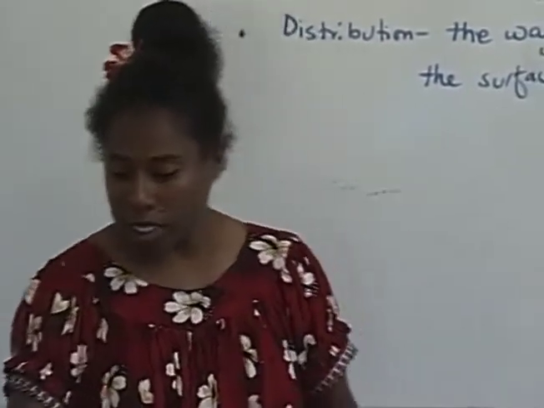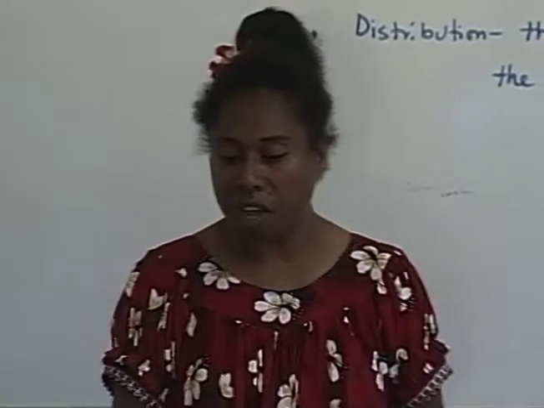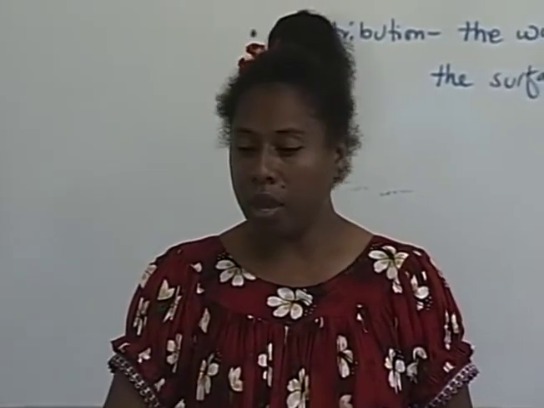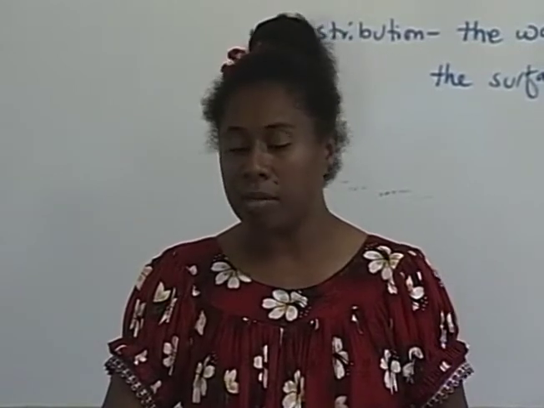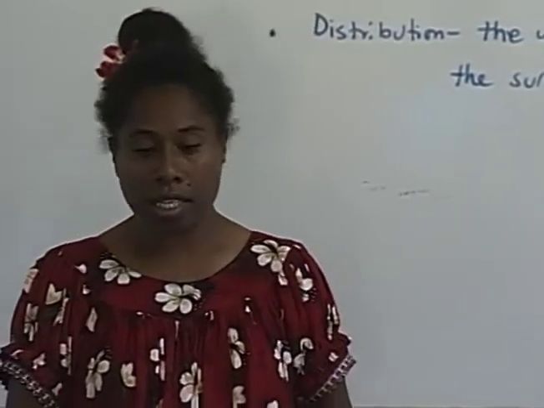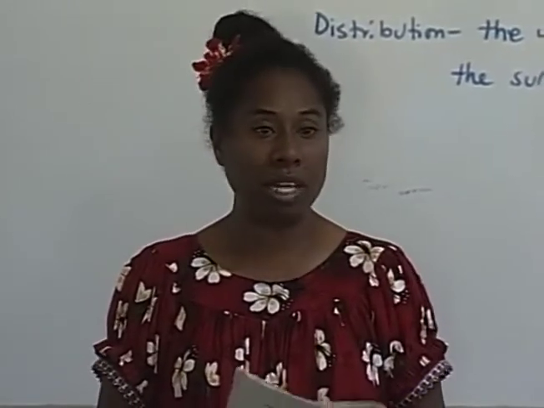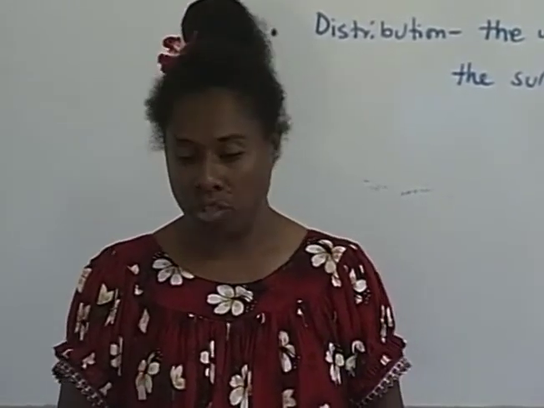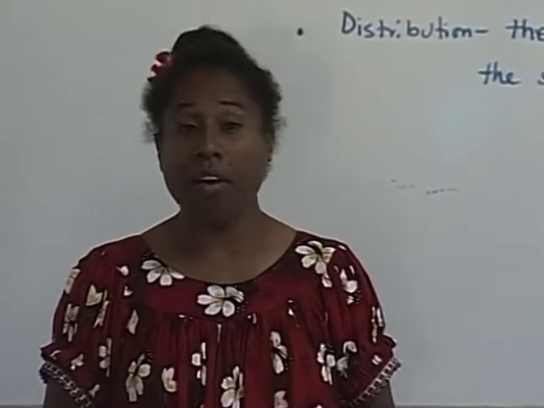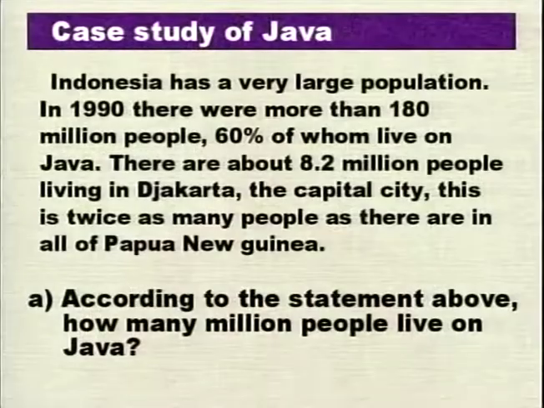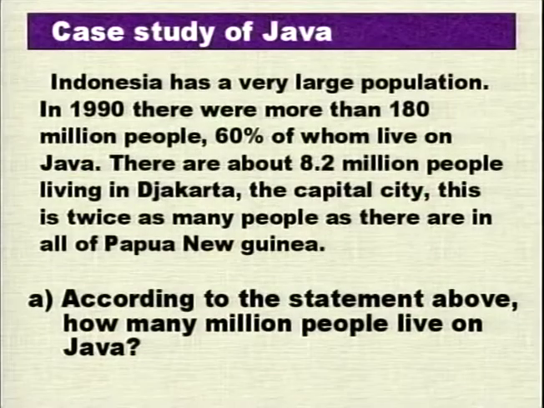From the information, it tells us here that Indonesia has a very large population. In 1990, there were more than 180 million people, 60% of whom live on the island that we are basing our case study on, and that is Java. There are about 8.2 million people living in Jakarta, and Jakarta is the capital city of Indonesia.